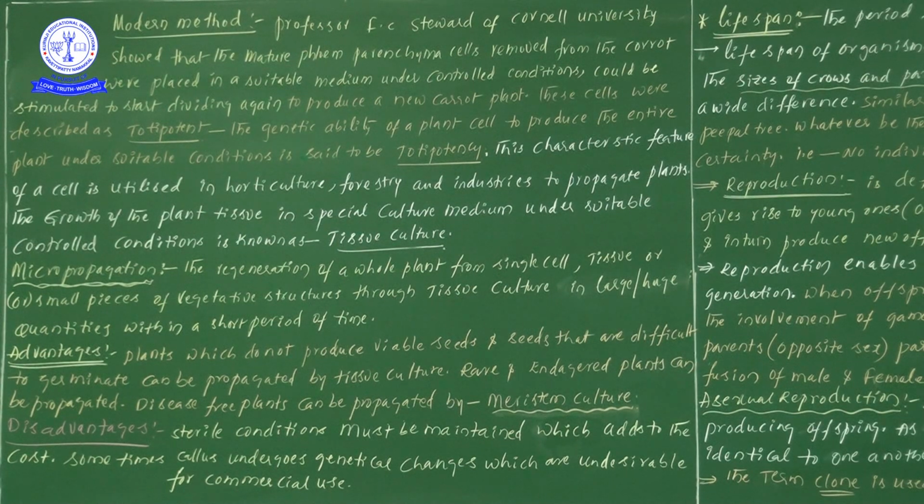In our studies of tissue culture we learned totipotency, or totipotent. The capability of a plant part or plant cell to give rise to an entire plant is taken as totipotency. Explant means the plant part we take for our tissue culture techniques.